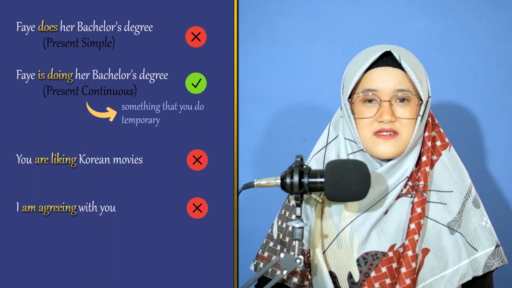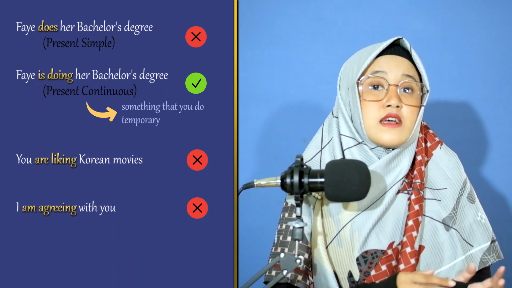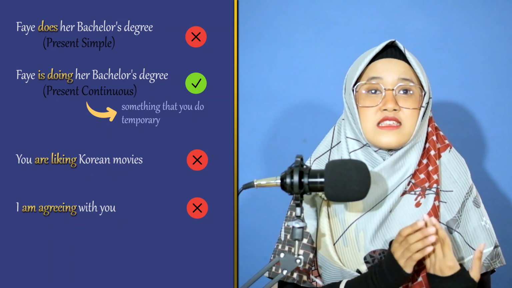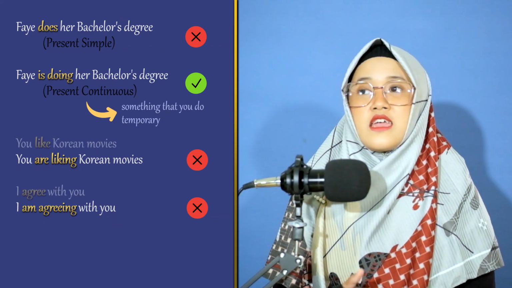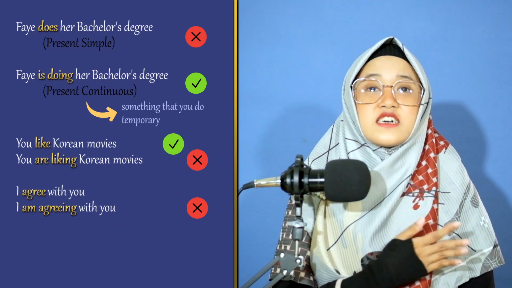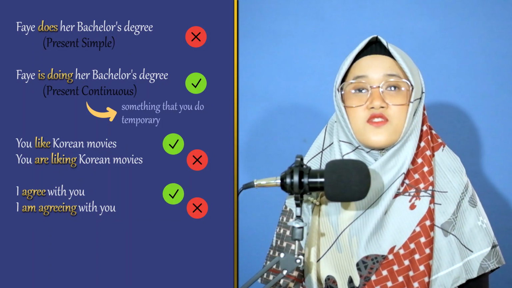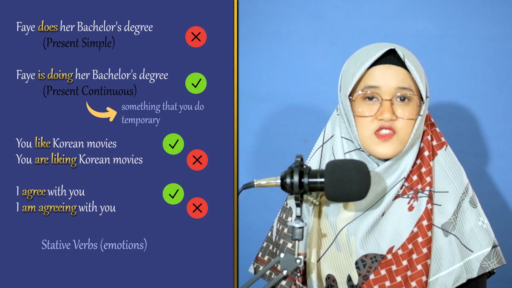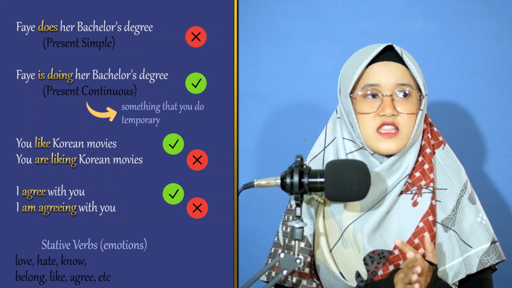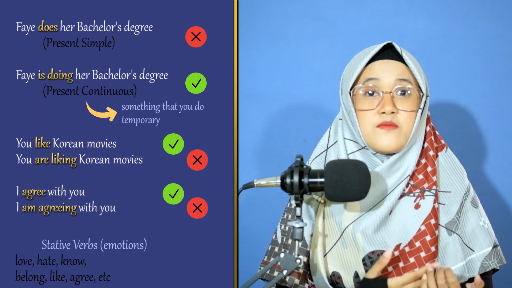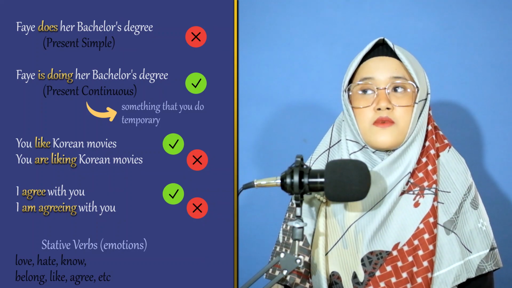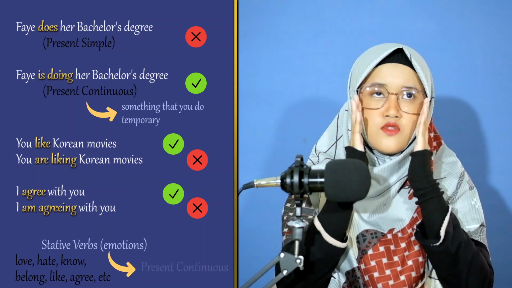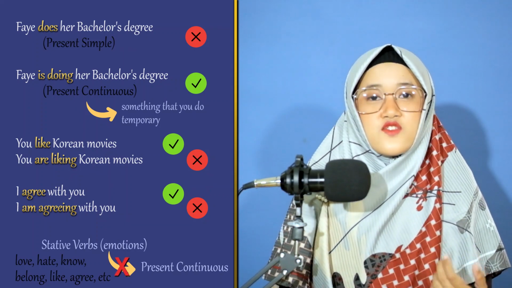These are some examples that cannot be changed into present continuous. Why? Because these examples talk about certain things or facts. I like Korean movies. I agree with you. These are included in stative verbs, which are related with our minds and our emotions. Love, hate, be, know, believe, agree, remember, belong, understand, and etc. In English, we don't use stative verbs for continuous tense.